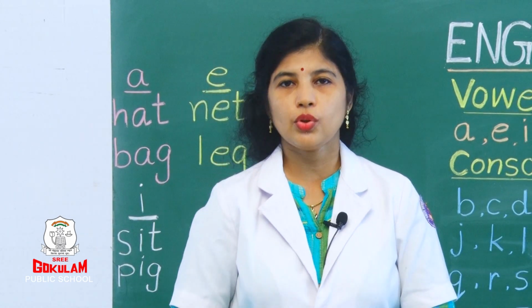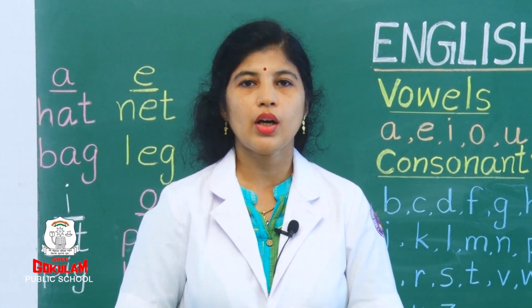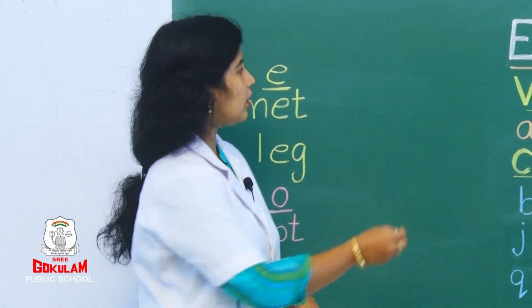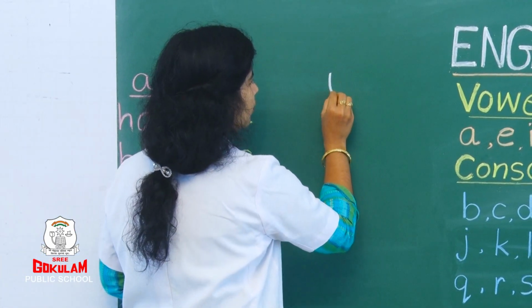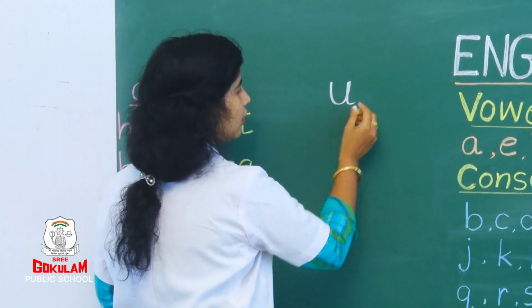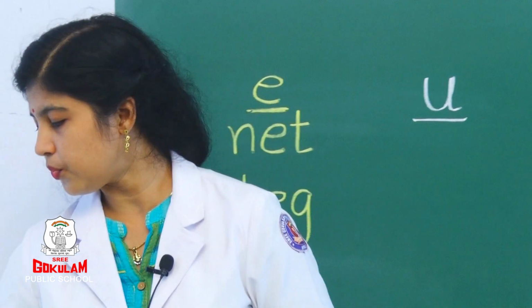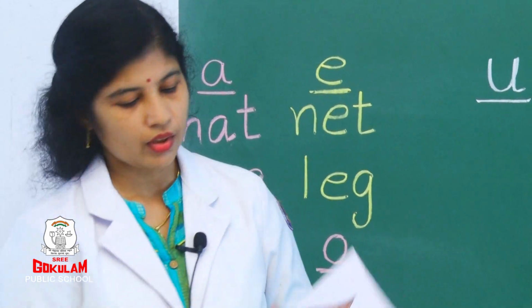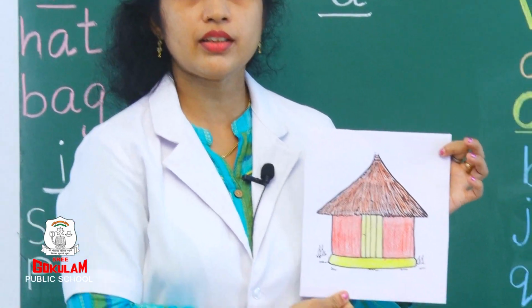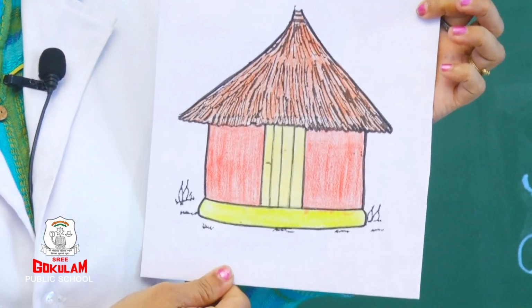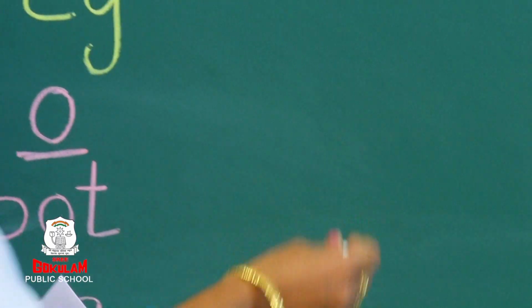After O, what is the next letter in vowel? U, right? U. What is the sound of U? A. Now, what is this, children? Can you see this one? What is this? Yes, say louder. Hut, right? What is the sound?